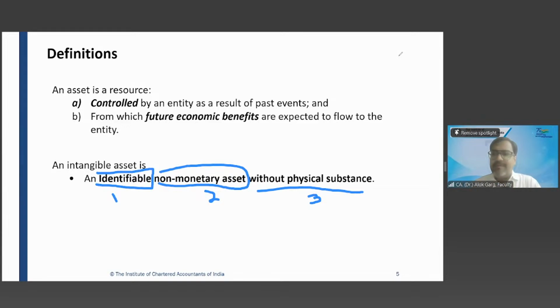Understood. Now tell me, is a robot a tangible asset or an intangible asset? Have you seen any robot? Is it property, plant and equipment or an intangible asset? The robot is a tangible asset, but the software in it is intangible.